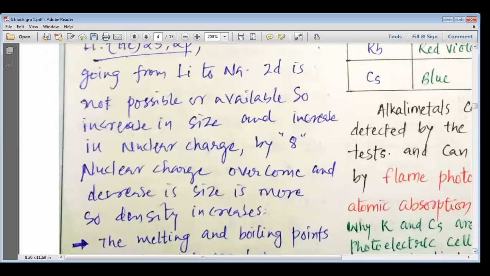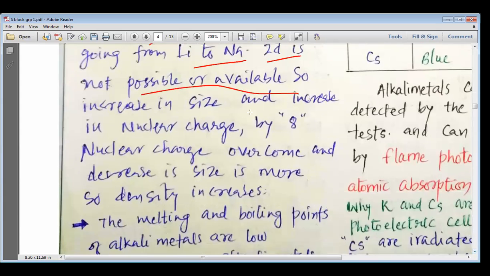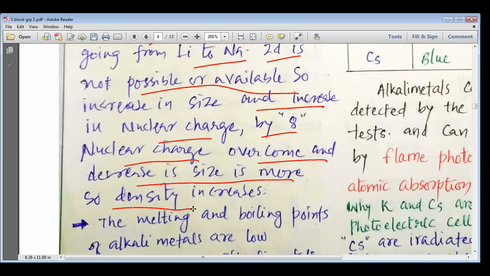You can see that I have mentioned here that lithium has got only 2s and 2p. Going from lithium to sodium, 2d is not possible or available, and so the increase in size and the increase in nuclear charge is by 8, and thus the nuclear charge overcomes and the decrease in size is more, so the density increases.